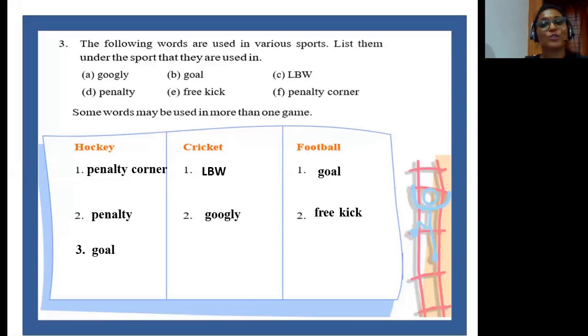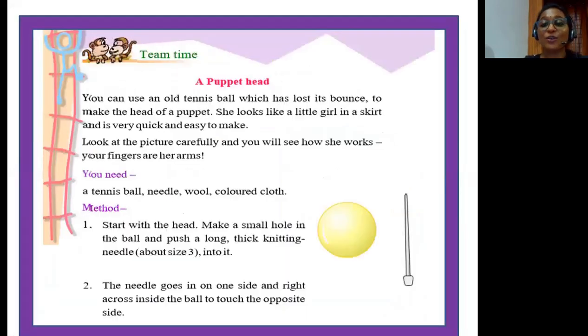Let's now move on to page number 56 in order to do the craft work. Children, step-by-step instructions are given for you to make a puppet. It sounds exciting, isn't it? So while I read the instructions, please listen to me carefully, children, so that you can do it later all by yourself.